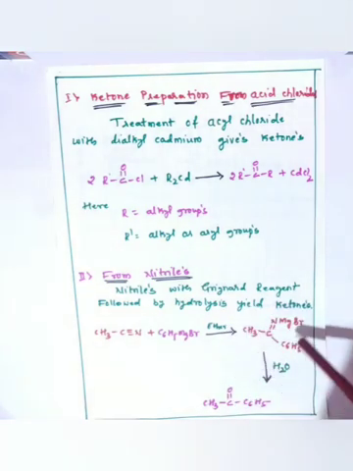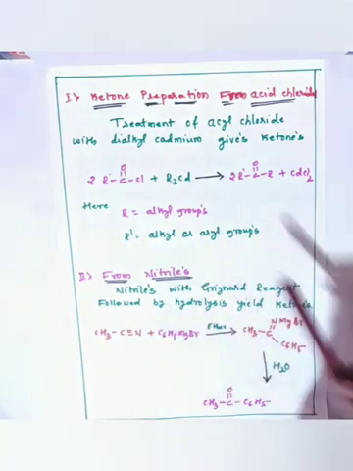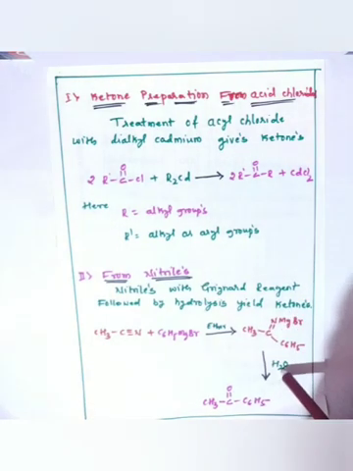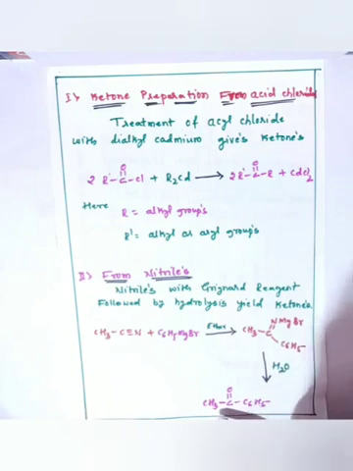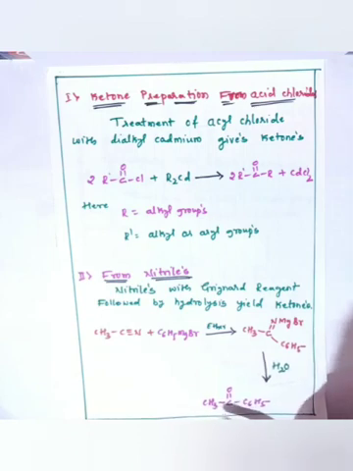So that gives a magnesium bromide substituted imine. This after hydrolysis gives a product that we call ketone. So the ketone that is formed is methyl vinyl ketone.